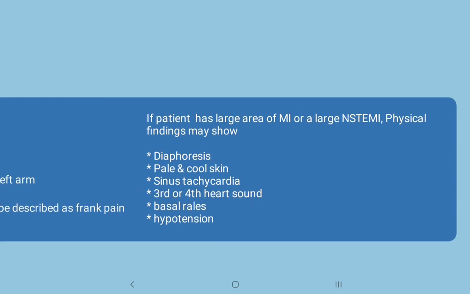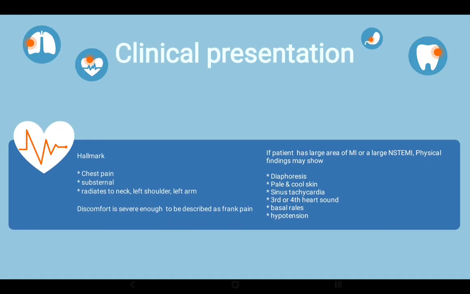If the patient has a large area of myocardial infarction or a large NSTEMI, physical findings may show diaphoresis, which is secondary hyperhidrosis. There will be a lot of sweating, pale and cool skin, sinus tachycardia, third or fourth heart sound, basal rales, and hypotension.